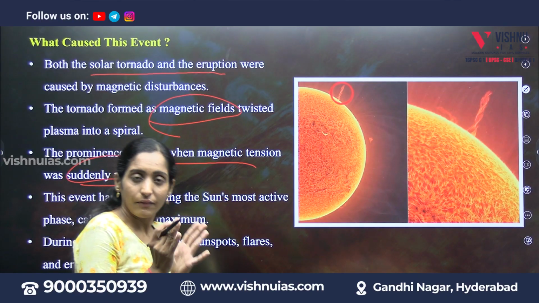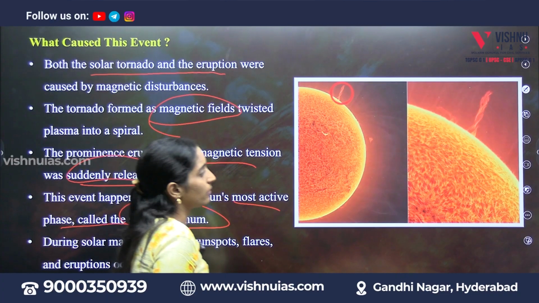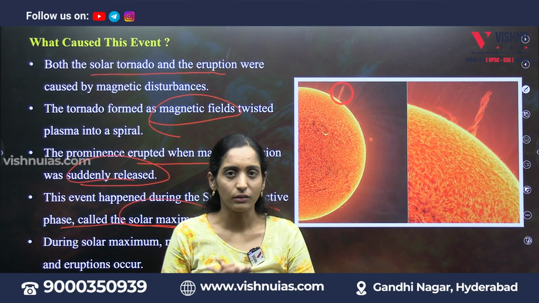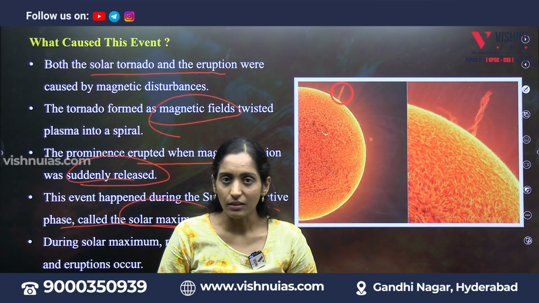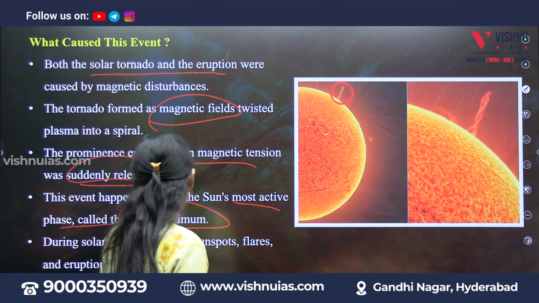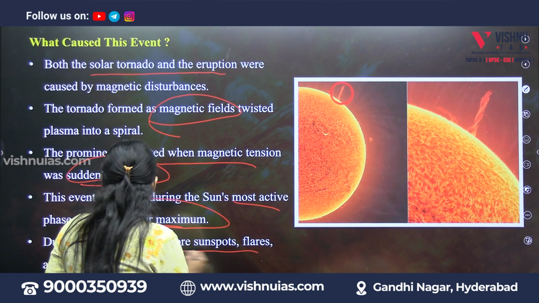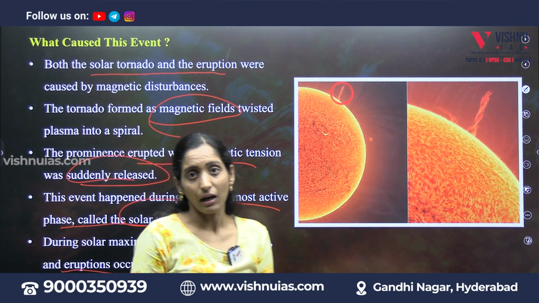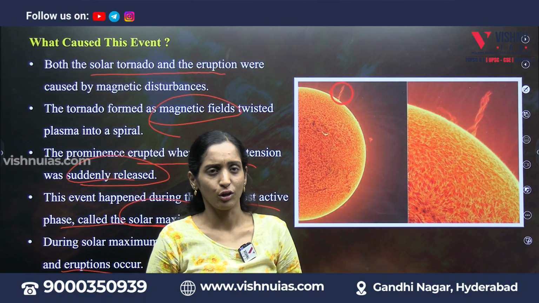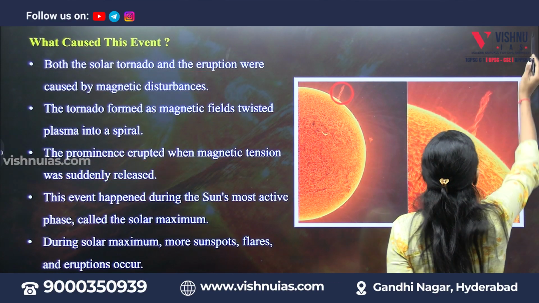And this event happened in the most active phase called the solar maximum. Solar maximum is a phase where the sun's forces will be at maximum and where we can see the expulsion of plasma also at maximum. So that is the maximum area. During this solar maximum, more sunspots, flares and eruptions may occur, because magnetic field, plasma, eruptions, tornado, everything coming together, we witness this event.